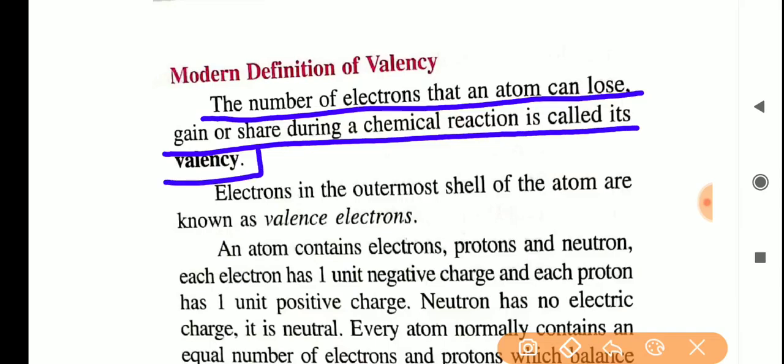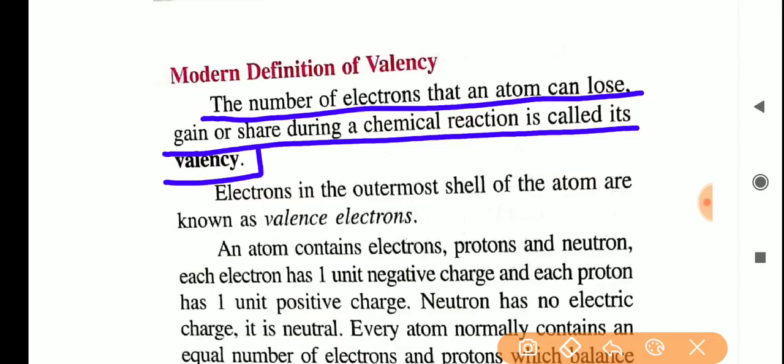This is the proper definition of valency. Okay? Clear? Any doubt? What is valency? Valency is the total number of electrons that an atom can lose, gain or share during a chemical reaction.